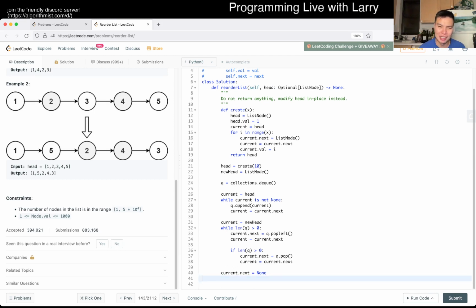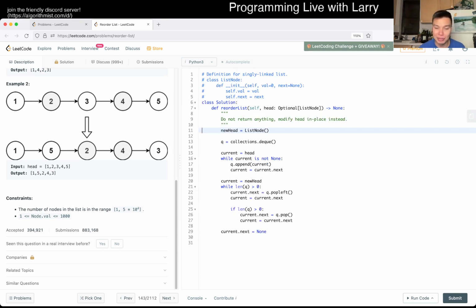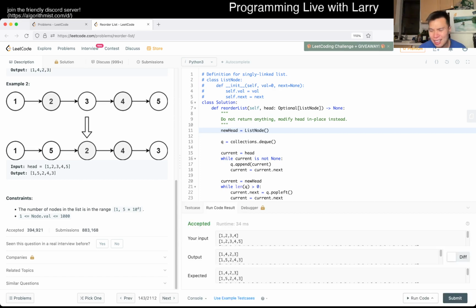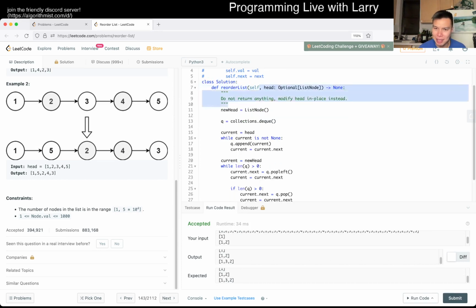It's not a weird thing that Leetcode is doing. It's just that we have to modify head in place. That makes it a little bit trickier to do our weird testing. But in any case, this is correct for what we said. So let's just ignore this for now. But in theory, if you want to test a long case in Leetcode, that's how we'd do it, at least for another problem, because then you would be able to construct a longer case here. In place stuff is a little bit weird. I could still do it, but for now, we'll just modify this in place to create a lot of nodes after that or something. But for now, we'll just ignore it.